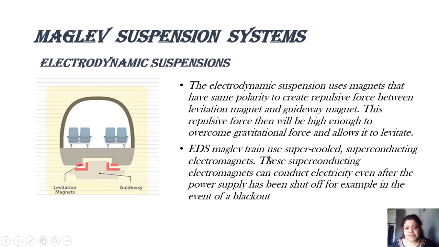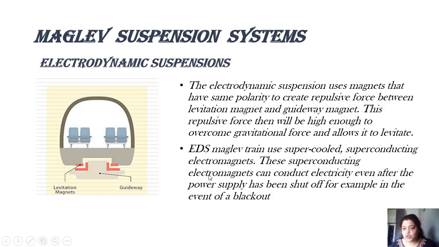Now the EDS maglev train uses supercooled superconducting electromagnets. You know how the superconducting state of the magnets is achieved? The train has liquid nitrogen tanks which supply liquid nitrogen in circulation so that the superconducting state of the magnet is achieved. And in this type of system, type 2 superconductors are used. A common example we discussed is YBCO, which has around 78 Kelvin as its critical temperature.